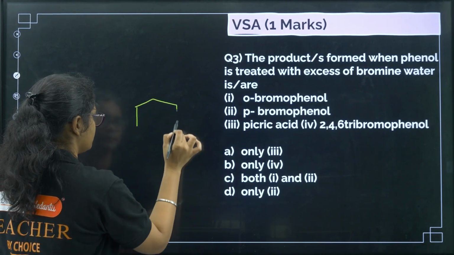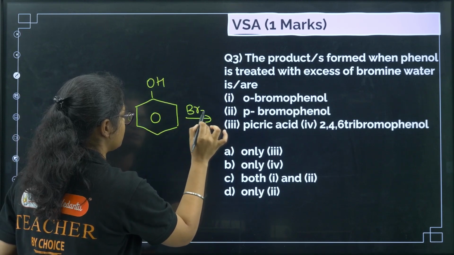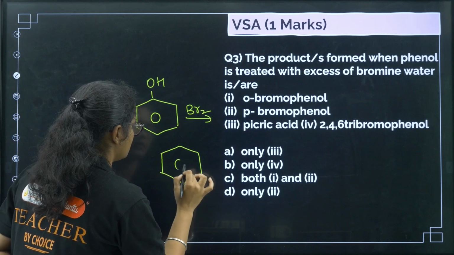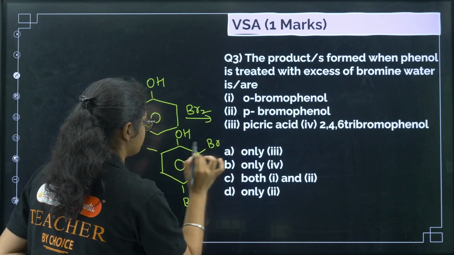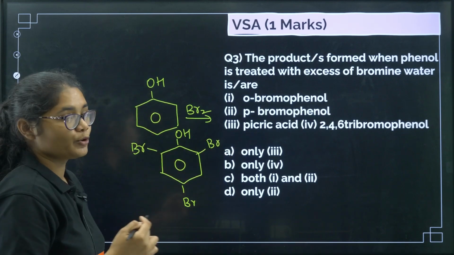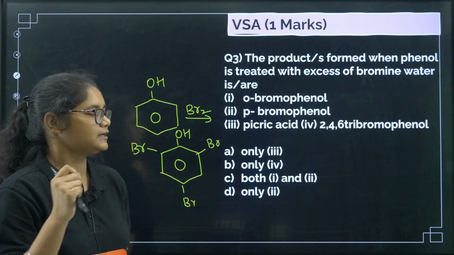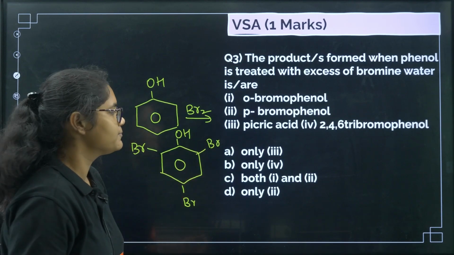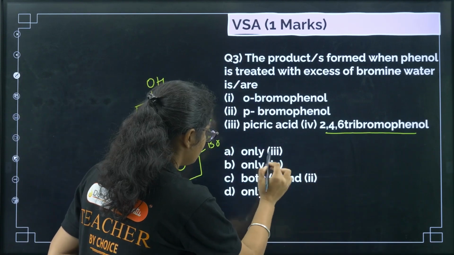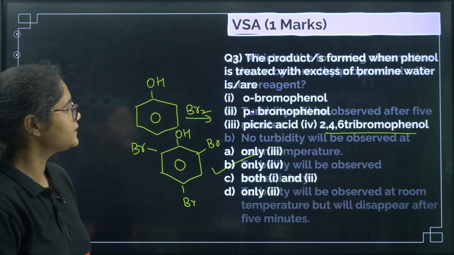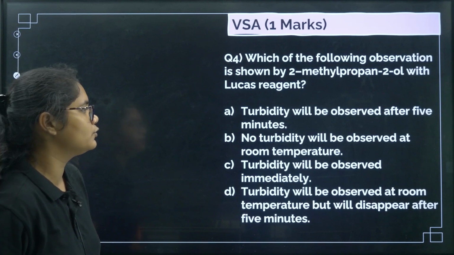Next, the products formed when phenol is treated with excess of bromine water is or are. So if you remember phenol, it is a highly reacting group. If you react it with bromine water, we get OH and all these positions are replaced with bromine, right? Now if I want to get ortho and para group, then what should be the reagent? Please comment down in the answer section. Okay, what should be the reagent to get only ortho or para product? So it will be 2,4,6 tribromophenol. So that is only 4. Option number B here.